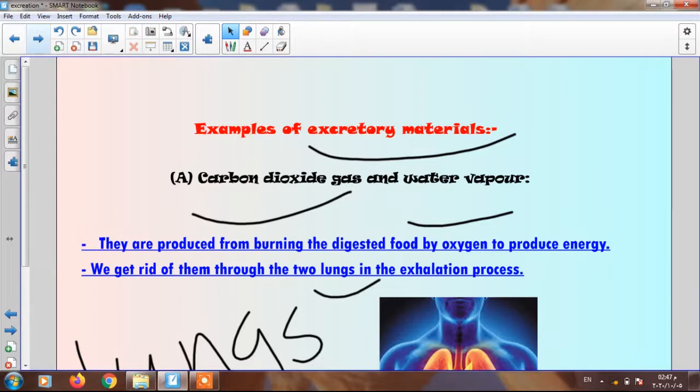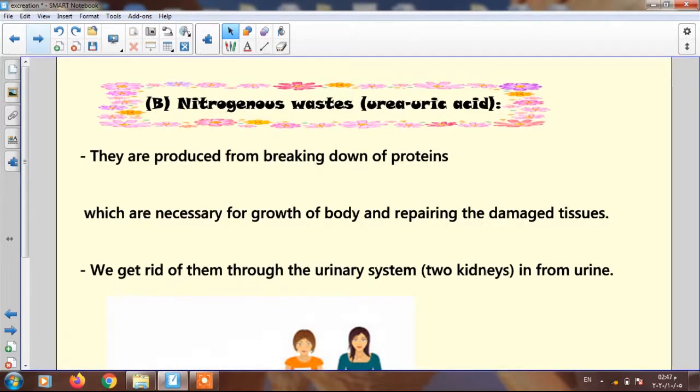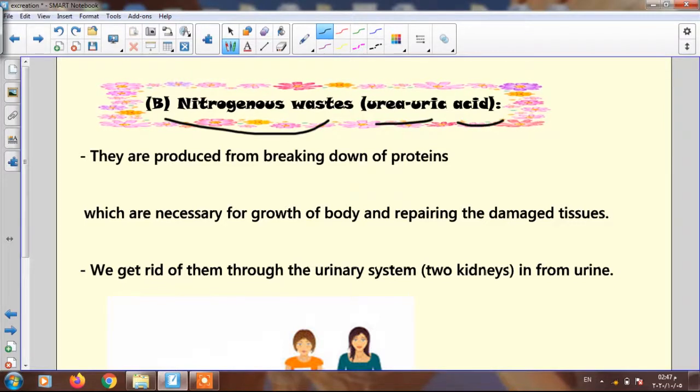Okay? Returning to our point. Examples of excretory materials. The first one is carbon dioxide gas and water vapor. Number 2 is called nitrogenous wastes, between brackets, urea and uric acid. This is the name of these substances. This type of waste is produced from the breaking down, or digestion, of proteins. When you eat protein and protein is digested, nitrogenous waste is produced.